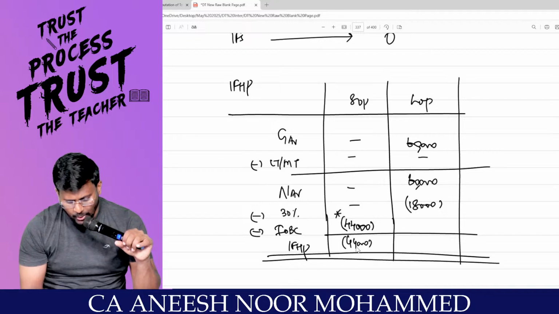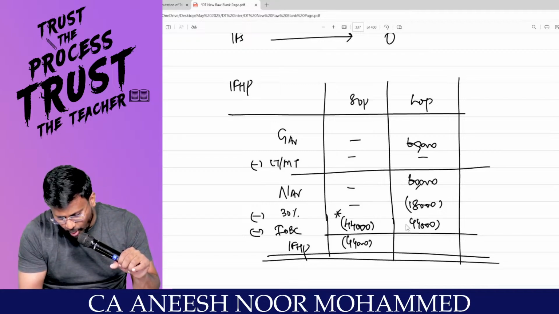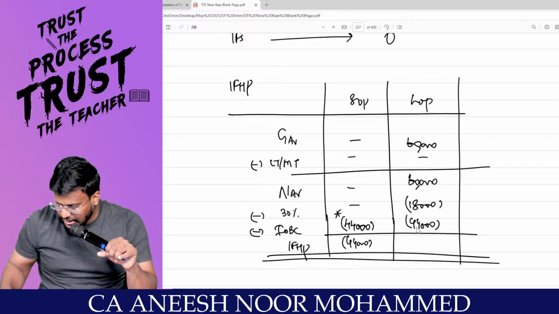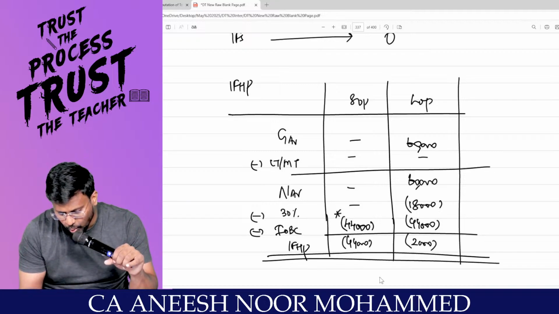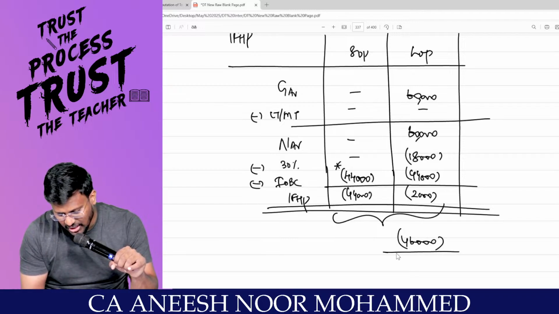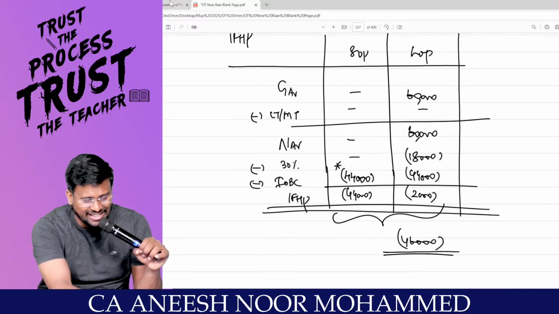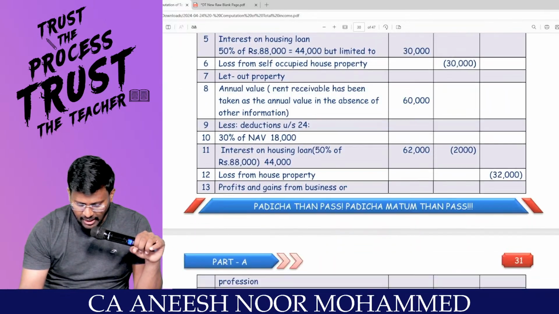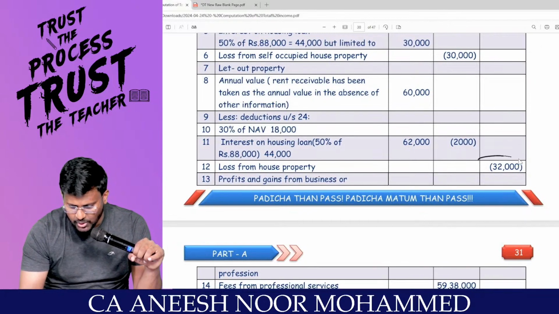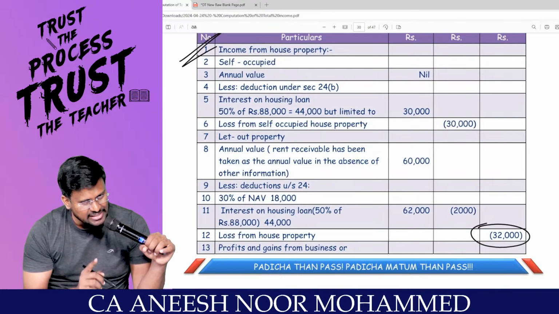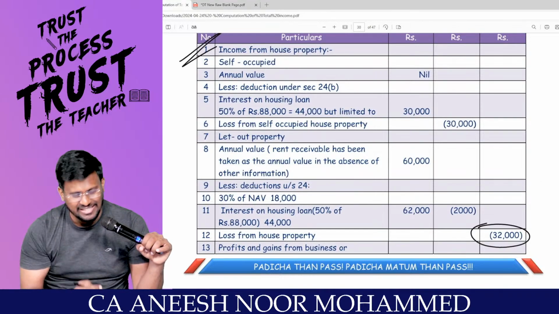My dear lovable students, here again 44,000 interest can be claimed. That means 60,000 minus 18,000 minus 44,000 comes to a loss of 2,000. So 44 plus 2 comes to 46,000, the reported loss under the head income from house property. Come on, sir, this is income from house property. They are having a loss from house properties of 32,000. Right, sir? Yes, sir.